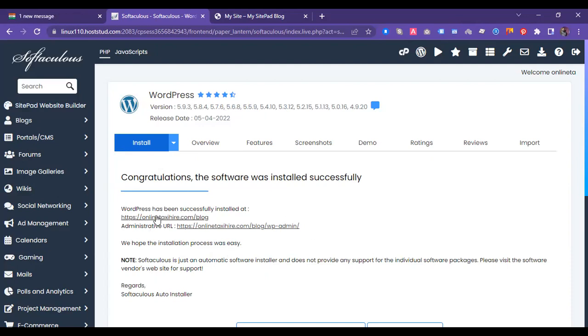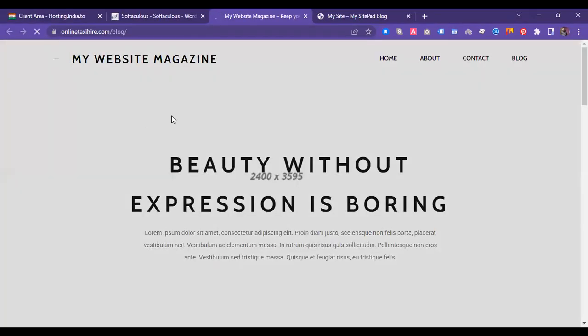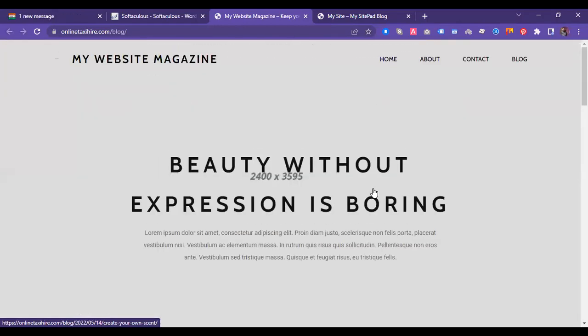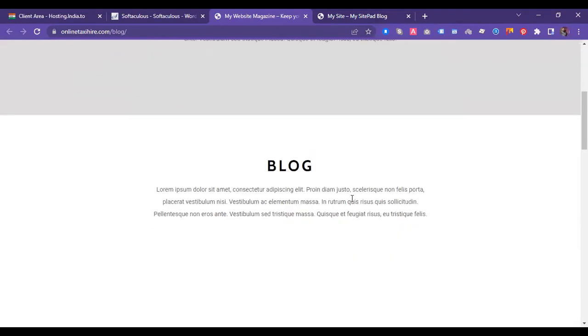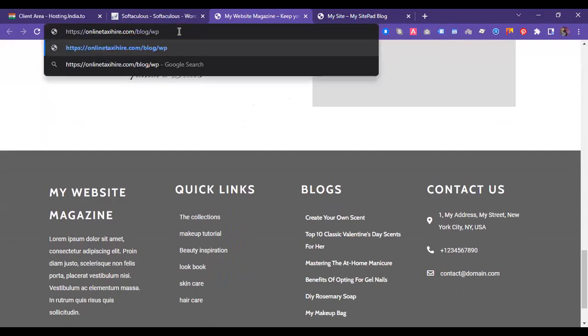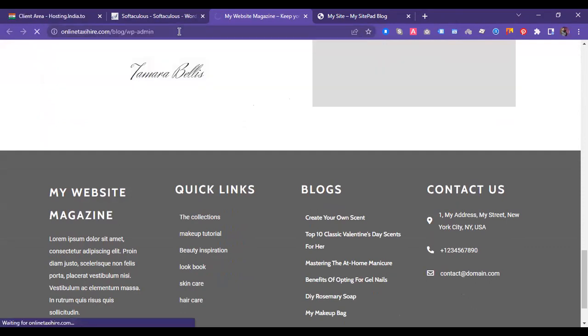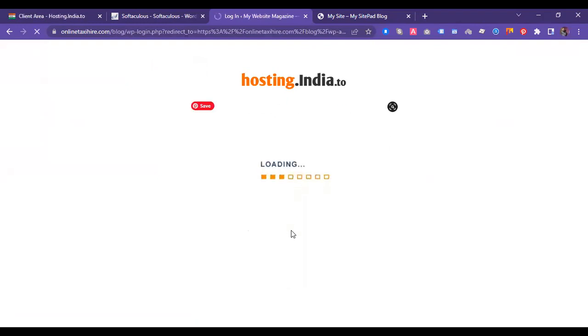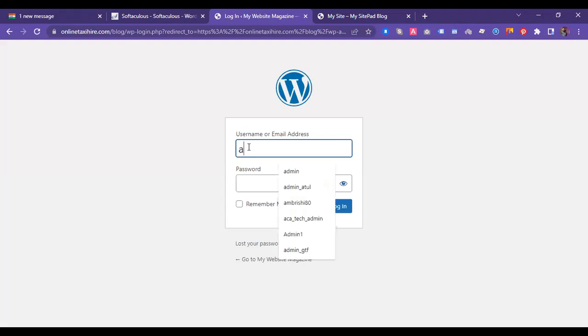So how your site looks, you can see from here. If I click on this, you can see that your website looks like this. Each and everything is here. Why are you not able to see the images? Because the images are not installed yet. And how will you access it? Simply you can type here wp-admin and enter, and you need to give the username and password here.